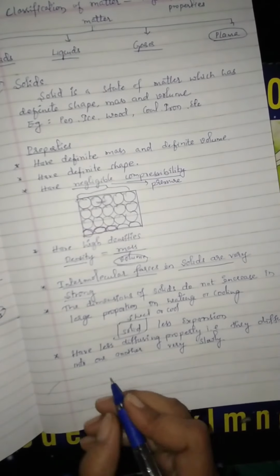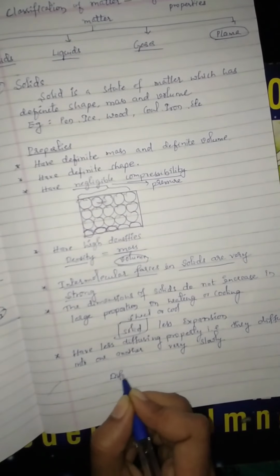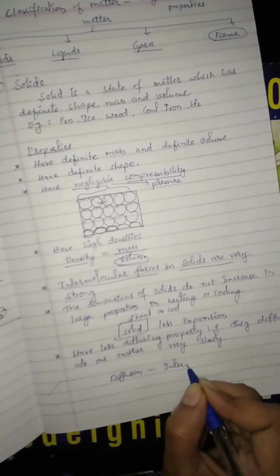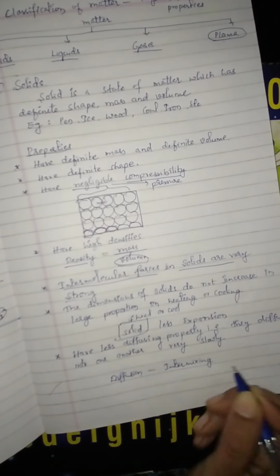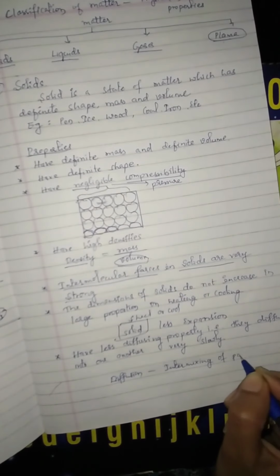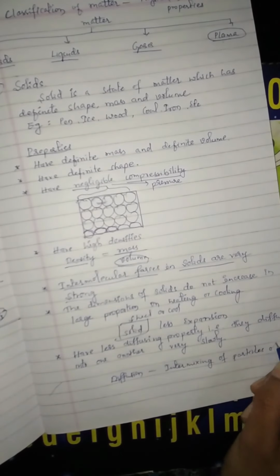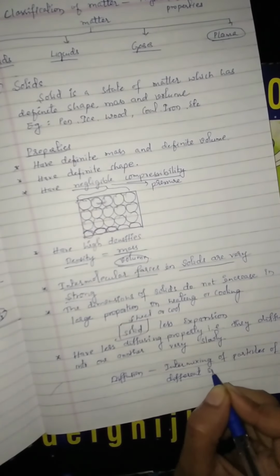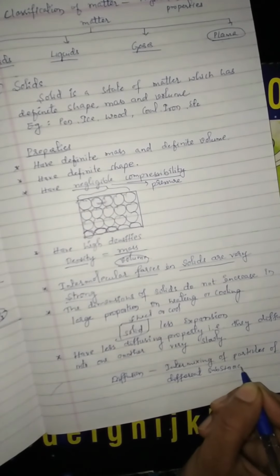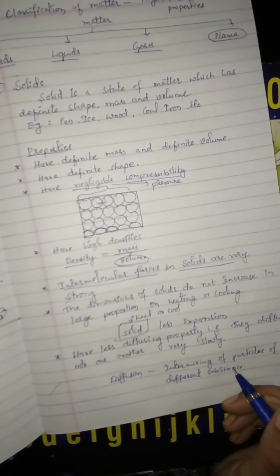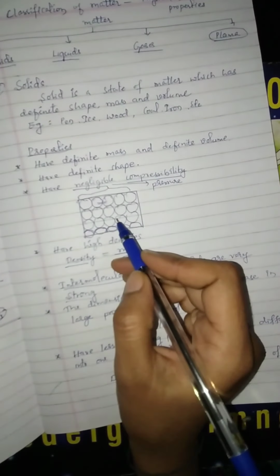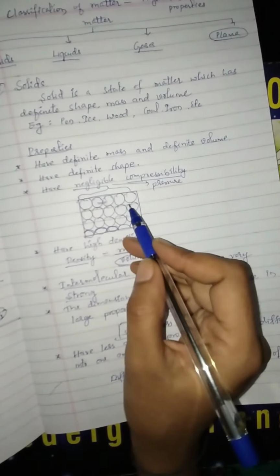In previous class I told that diffusion is the intermixing of particles of different substances. Since in solids atoms and molecules are compactly arranged, they can't move from one place to another place.